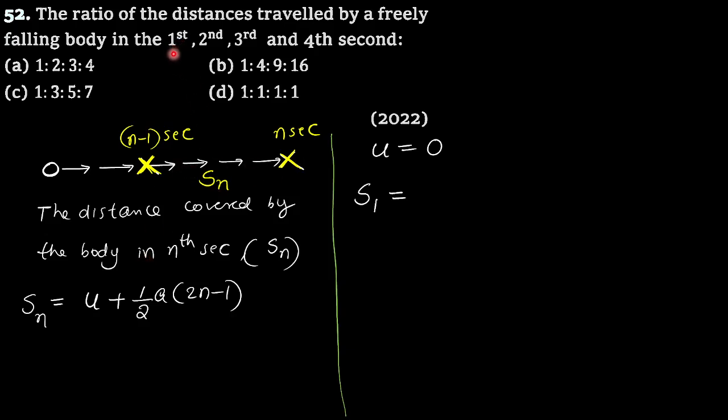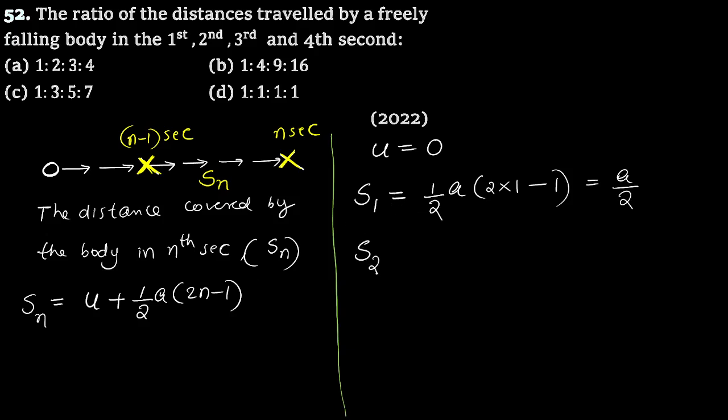In this formula, you can put u equal to 0. Half into a, where a is 9.8, or you simply write a, no problem. 2n minus 1 will be 2 into 1 minus 1. This is a by 2. Substitute n equal to 1.